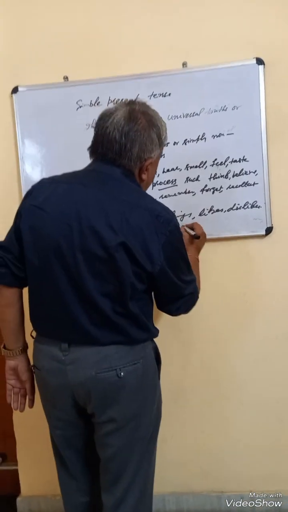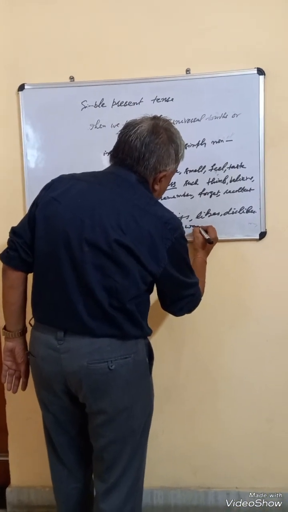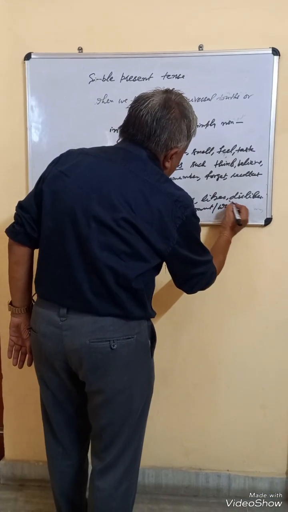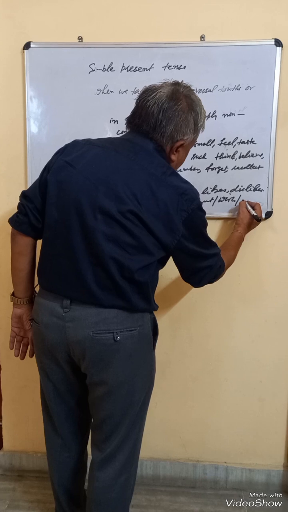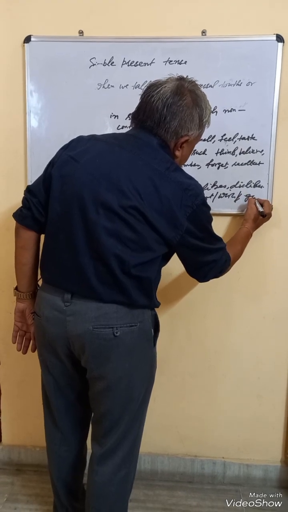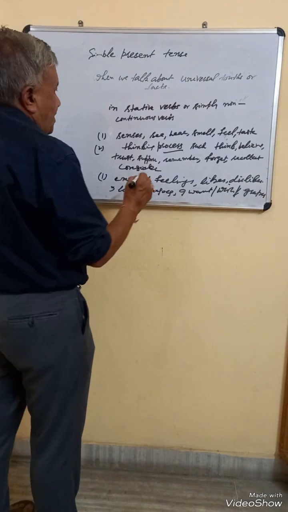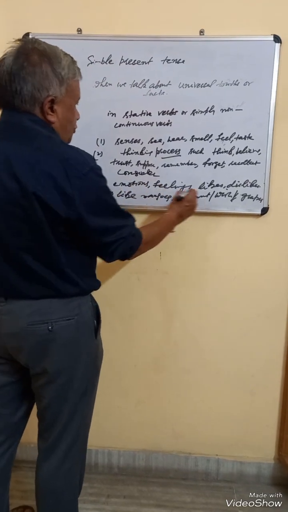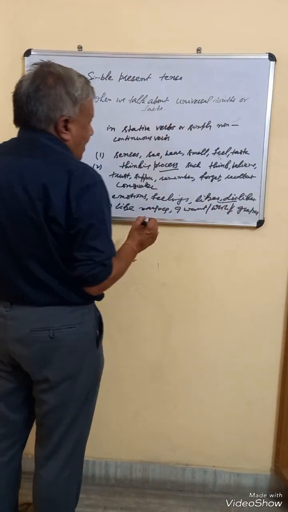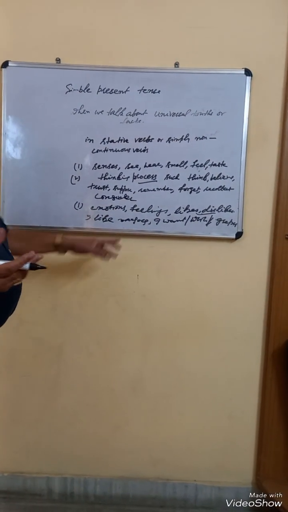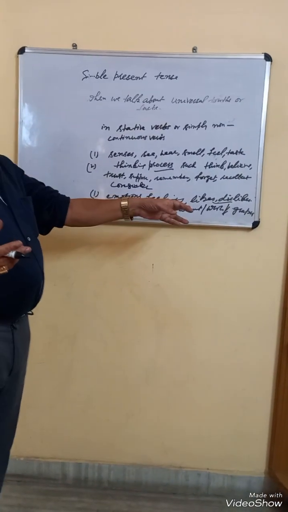I want or I wish for grapes. Similarly, we use these words like, dislike, want, wish, desire. And these express our likes or dislikes.